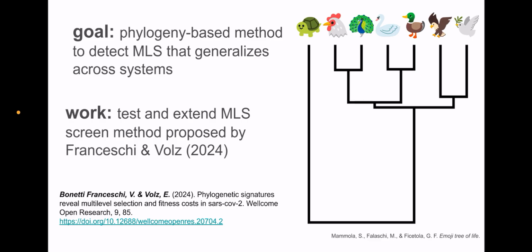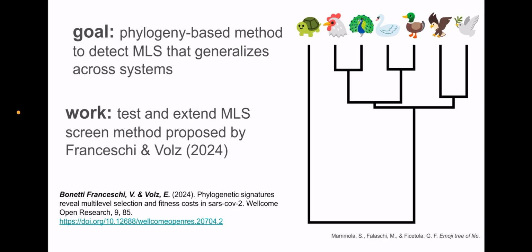In particular, we focus on an approach to screening phylogeny data proposed in recent work by bioinformaticians Franceschi and Volz, focusing on the suitability of these methods for work with artificial life models. Given the capability of simulation systems to generate data under conditions explicitly configured either to include or exclude multilevel selection dynamics, we sought to explicitly test the accuracy and sensitivity of these phylogeny-based screening approaches and to extend these methods as necessary to improve their accuracy and sensitivity.